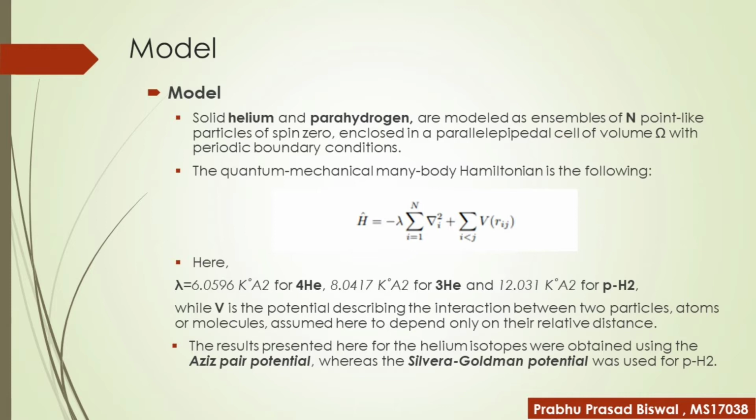You can see the quantum mechanical many-body Hamiltonian H as follows in this expression, where the value of lambda is written here, while V is the potential describing the interaction between two particles, atoms or molecules. The results presented here for the helium isotopes were obtained using the Aziz potential, whereas the Silvera-Goldman potential was used for para-hydrogen.